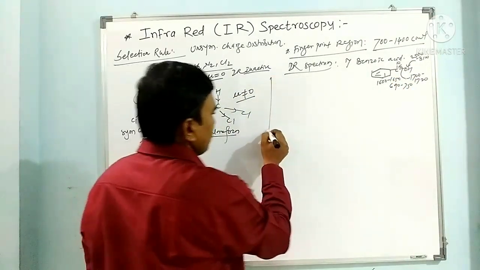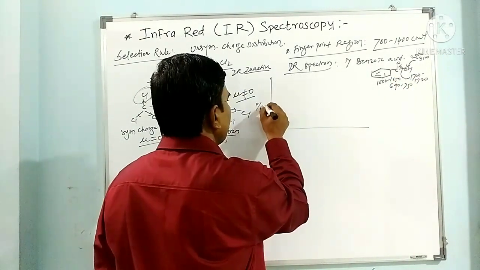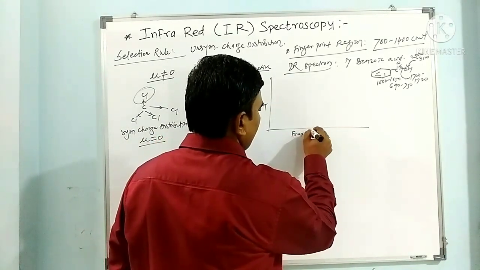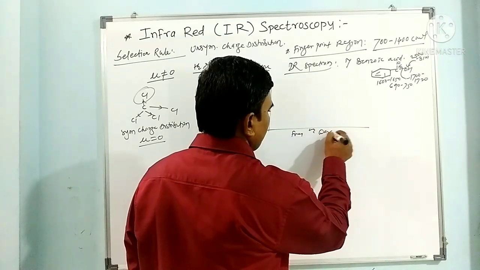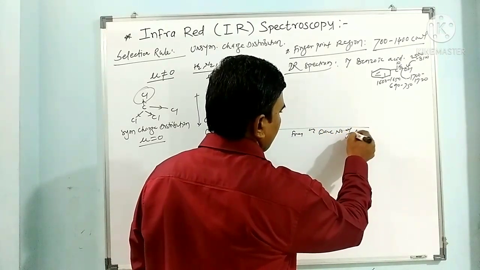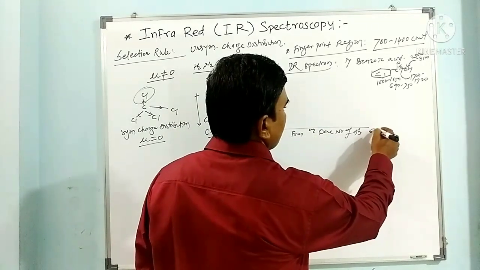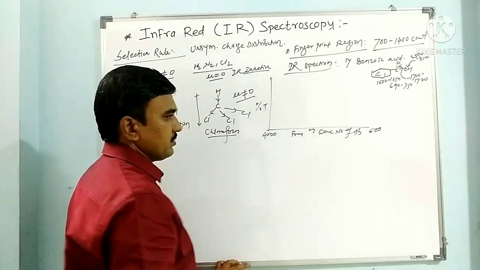So the spectrum has percentage transmittance versus frequency, or we can say wave number of absorption. Here it is around 4000, and here this is 660 per centimeter.